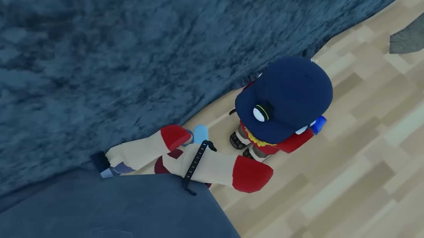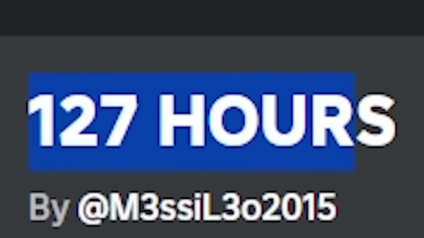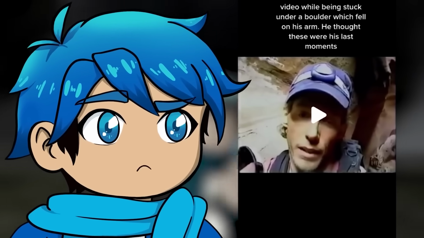If you don't know the story, this guy Aron Ralston actually ended up using a knife to cut off his own arm to be able to escape this boulder. You can even see the water bottle there that's completely empty, because remember, he did survive trapped for 127 hours. He even made this video while being stuck under a boulder just in case he didn't make it out alive.